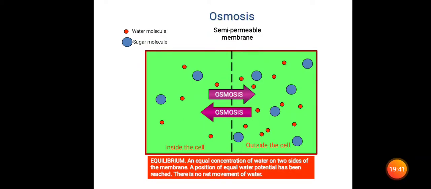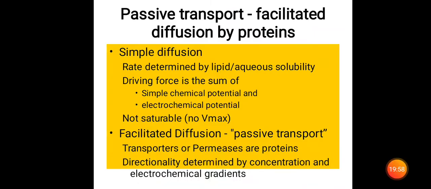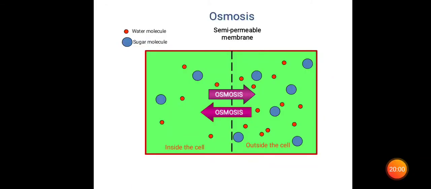Here the water molecules on the two sides reach the membrane, and a position of equal water potential has been reached. There is no net movement of water. Now this is called osmosis. So here the solute molecules are not transferred, only the water molecules are transferred. Try to understand this point here.